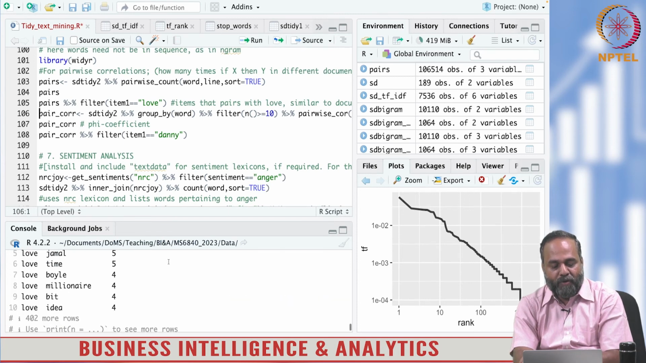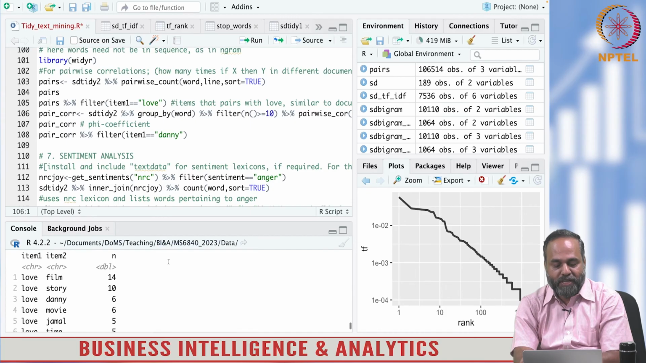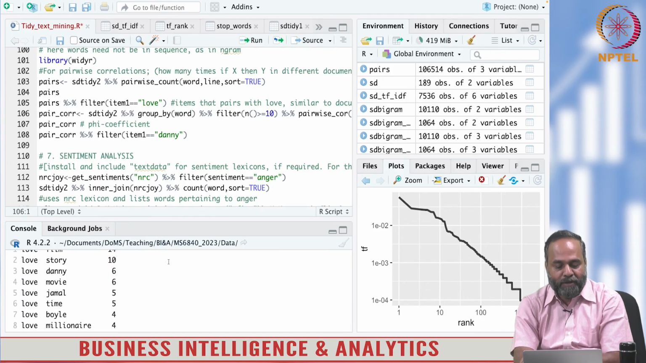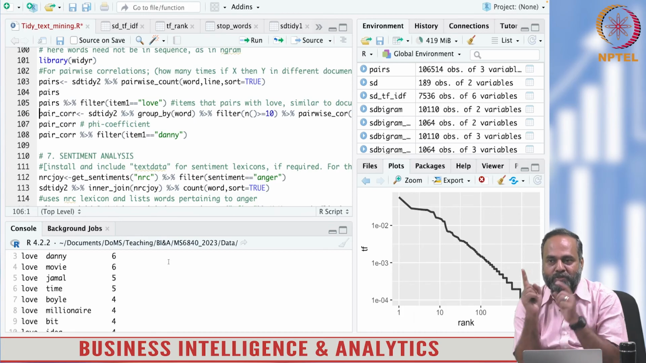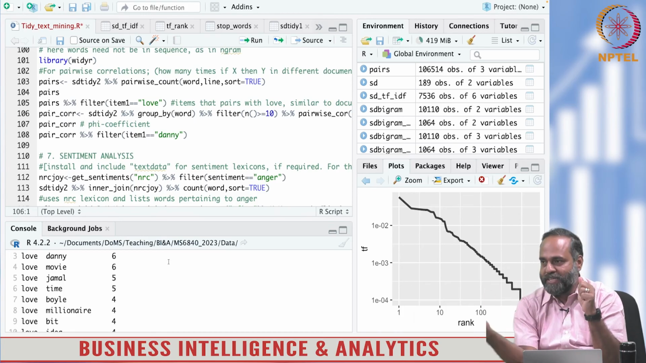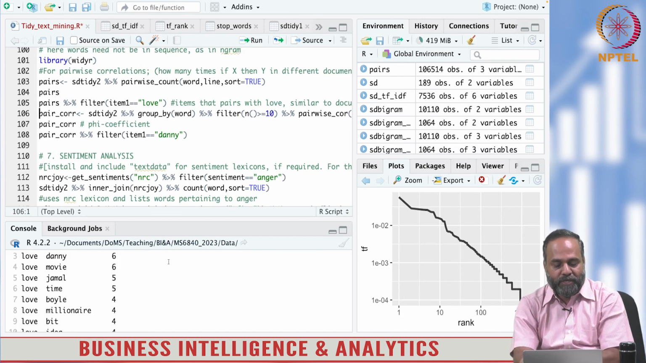What I am trying to do there is see which are the words that love is associated with. So when the word love occurs, which are the other words that occur? People love films, people love story, people love Danny. How many times? Love movie, love Jamal. You see the usefulness of it. You fix one word and see what the other words and their frequencies associated with it are. So it's a simple but very useful analysis.